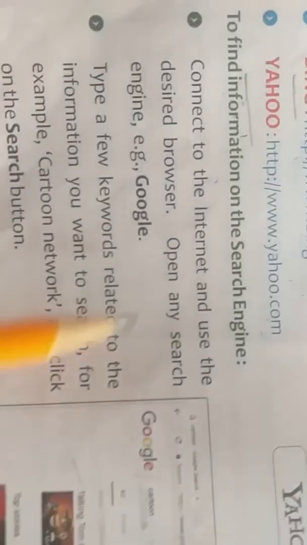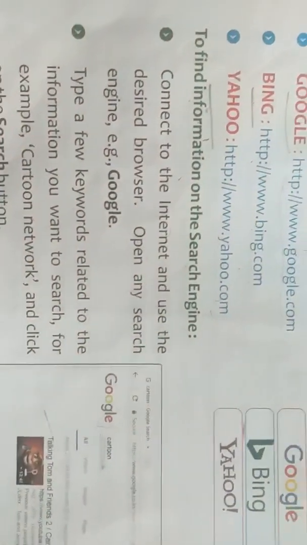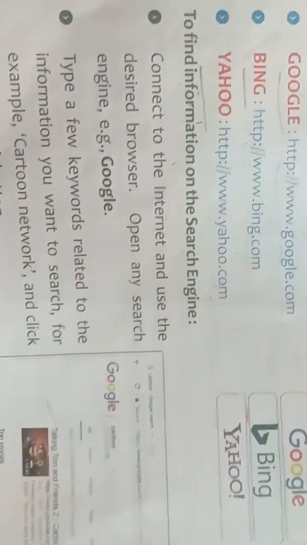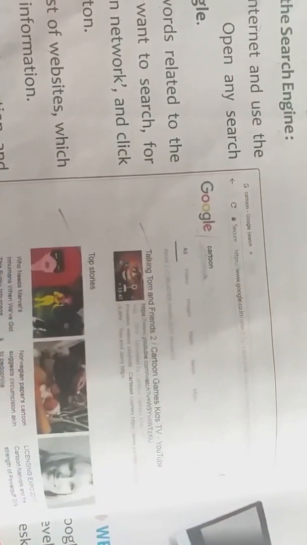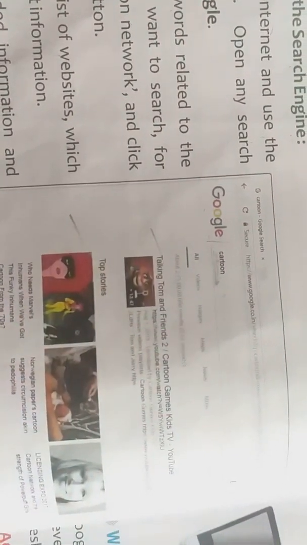So next is to find information on the search engine. How can we find information on the search engine? For example, I have opened Google Chrome. Yes, you can see I have opened Google Chrome. How have I opened Google Chrome? I have this software on my mobile, or we can say on a computer, and we can open that software. We can open that search engine.